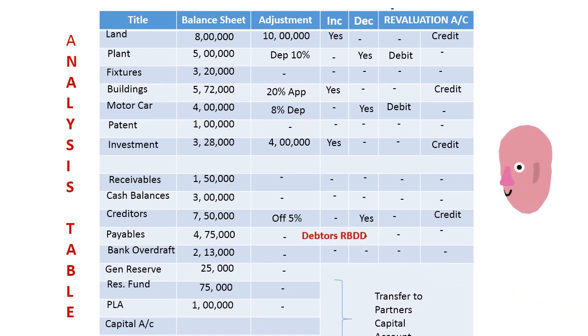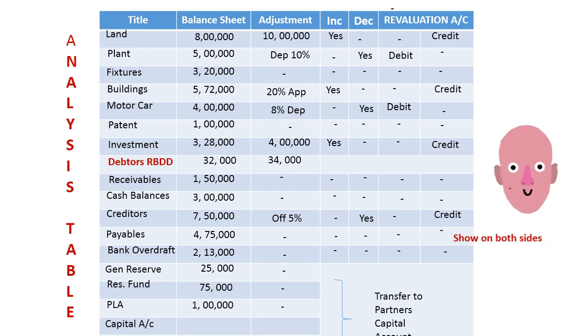Right? We are on debtors. In the case of debtors, now, the balance sheet value and the adjustment value. The balance sheet value of 32,000 rupees will be taken to the credit side, and the 34,000 adjustment will be taken to the debit side. Otherwise, you can take the difference.